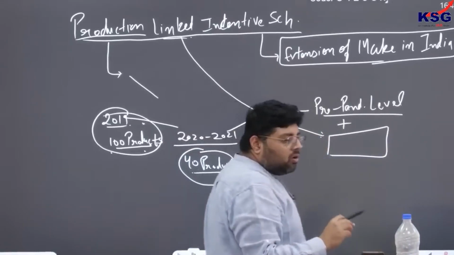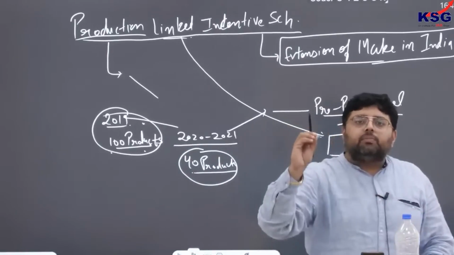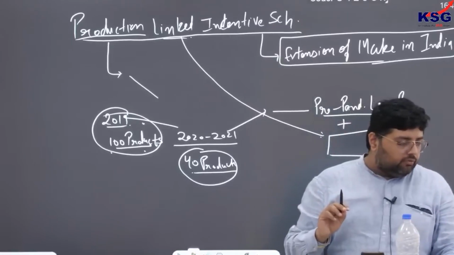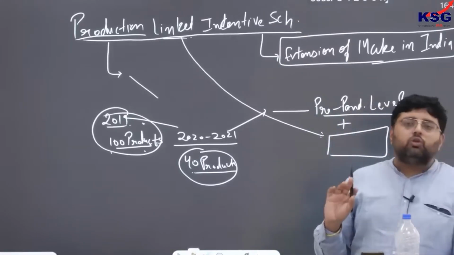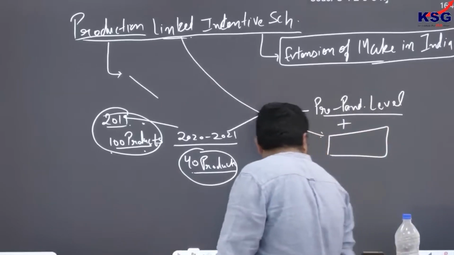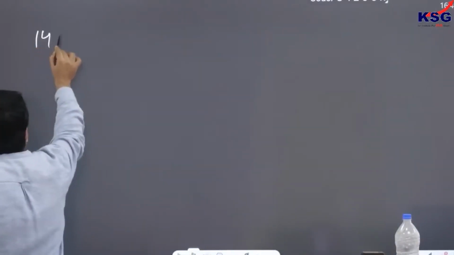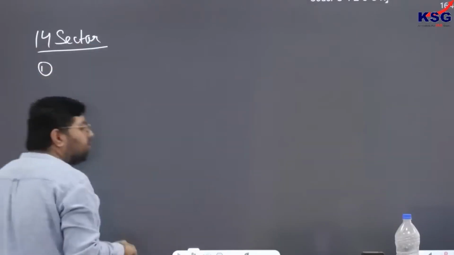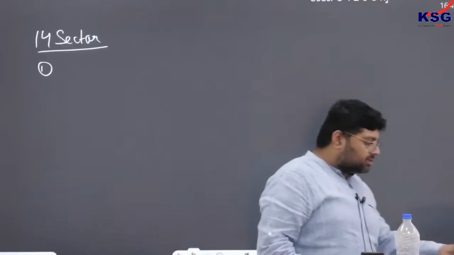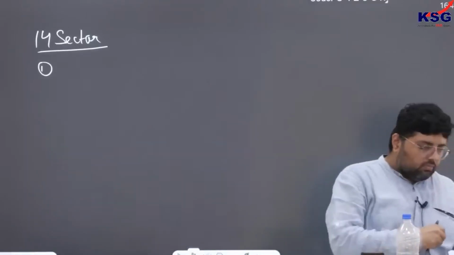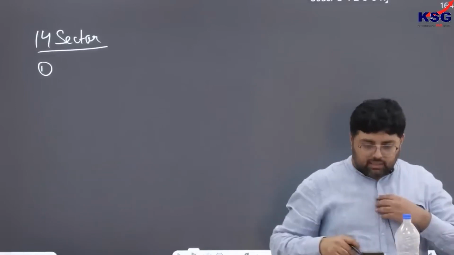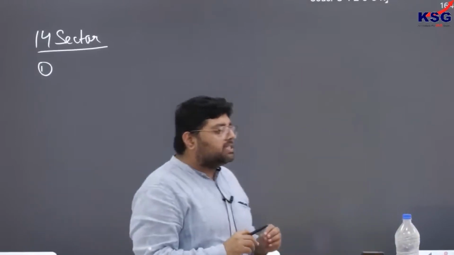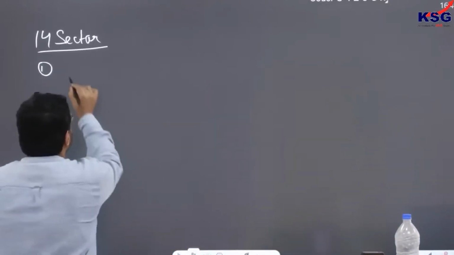Now, under this scheme, the government is supporting only 14 sectors, so you must know what those 14 sectors are. Initially it was 13, but now the government has added one more sector, making it 14. The first is mobile manufacturing and specified electronic components.